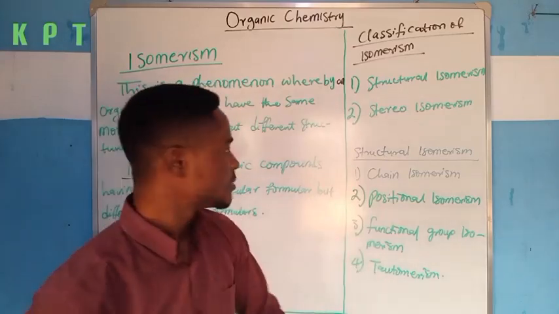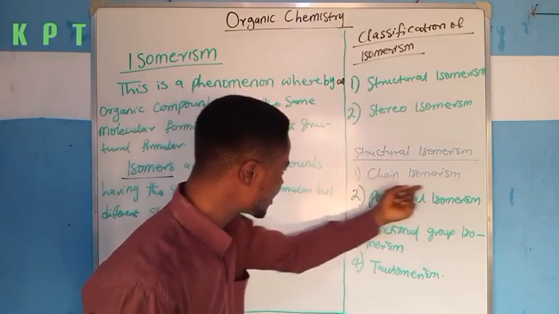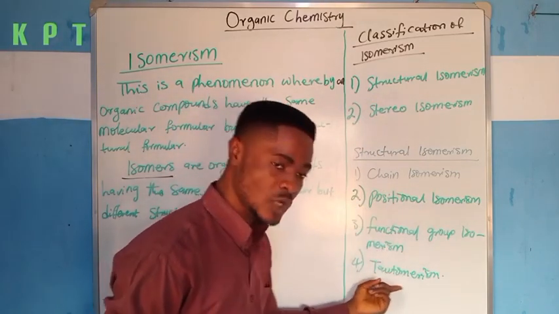and stereoisomerism. Under structural isomerism, it is further classified into four, which are chain isomerism, positional isomerism, functional group isomerism, and tautomerism.